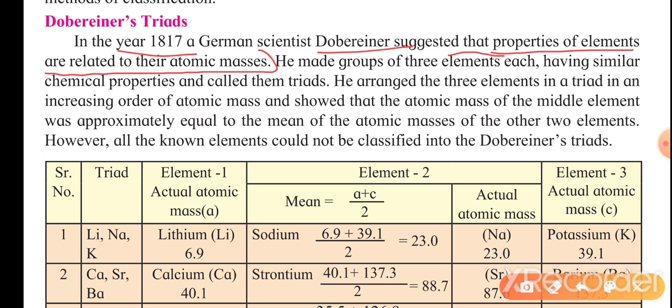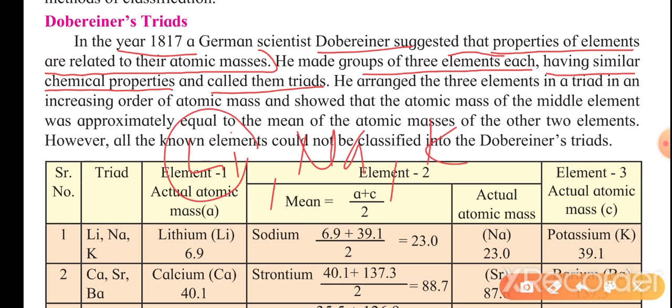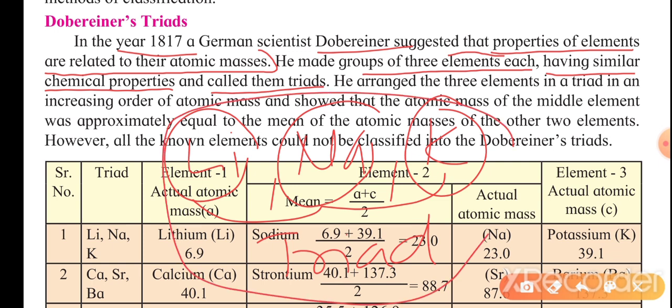In order to prove this, he made a group of three elements each having similar chemical properties, and called them a triad. He made a group of lithium, sodium and potassium having similar chemical properties, and these three together are called Dobereiner's triad. Likewise, he made three groups. The first group is lithium and so on.